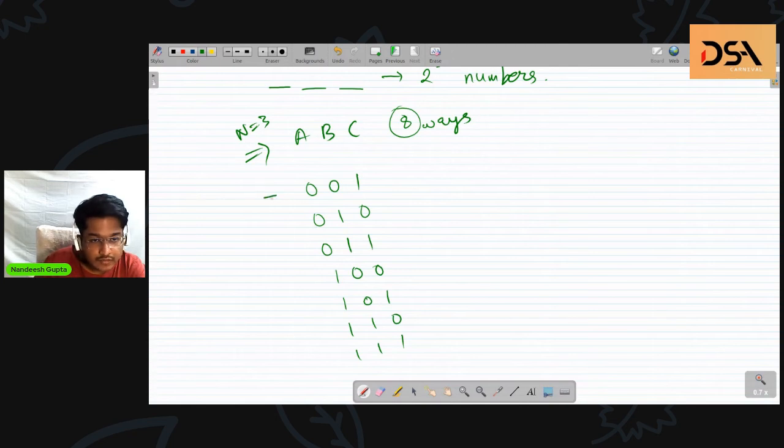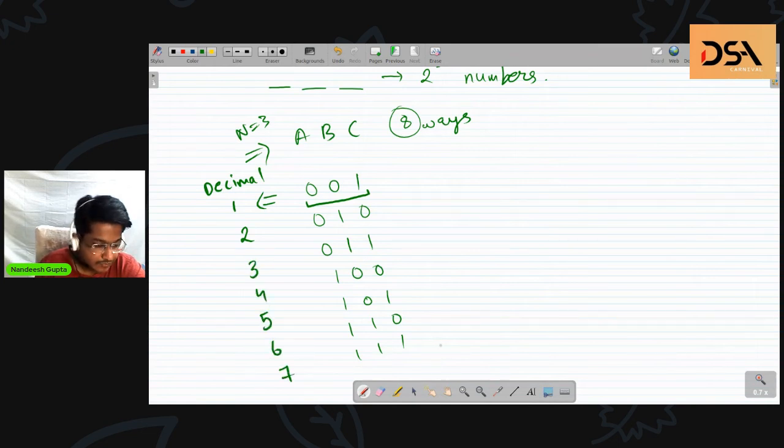If we assume that these are actually binary numbers and we convert them to their decimal representation, then what does this become? This becomes 1, this becomes 2, this becomes 3, this becomes 4, 5, 6, 7. Yes? Anyone? Can you reply a yes or no? Someone?